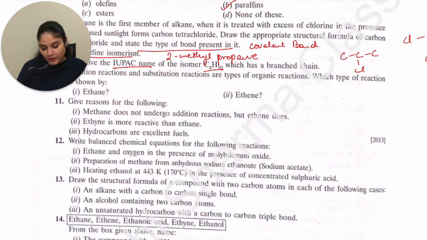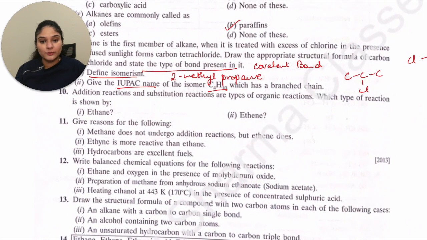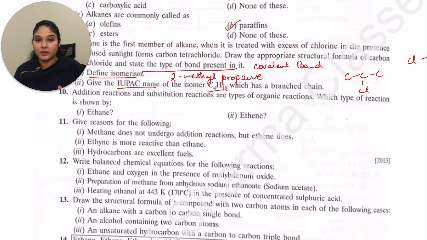propane. Now addition reaction and substitution reaction are the types of organic reactions. Which type of reaction is shown by ethane? So ethane, as we discussed, has all the valencies satisfied. So it only shows substitution reaction. Whereas ethene can show addition reaction.